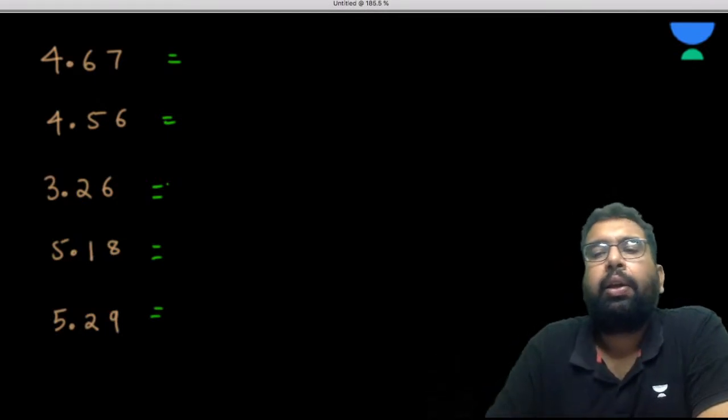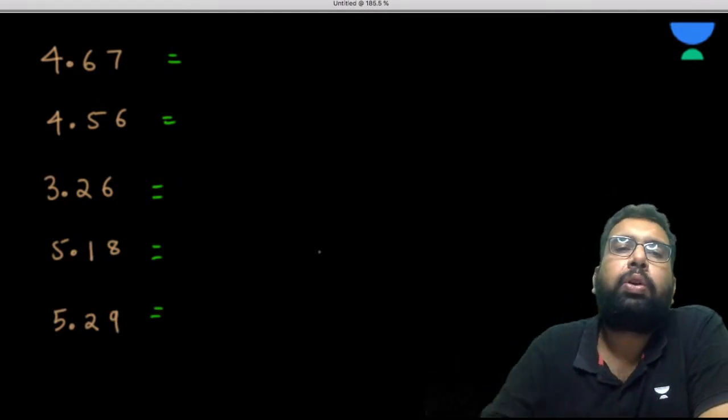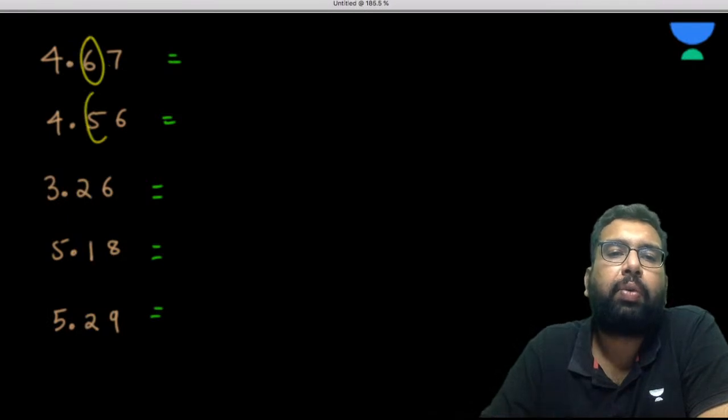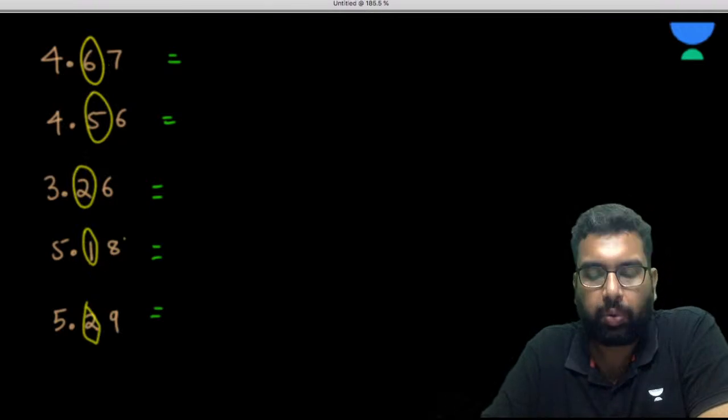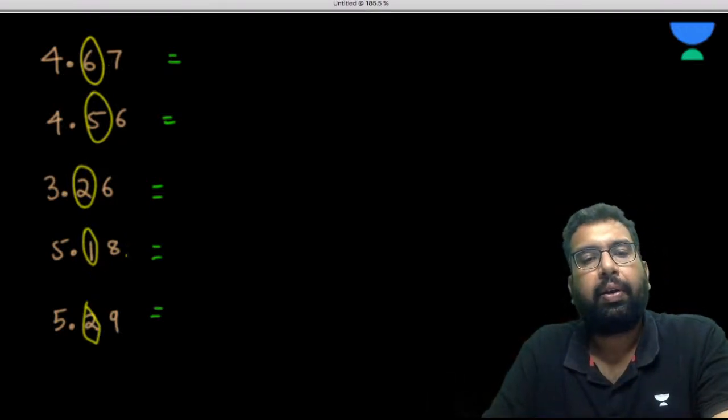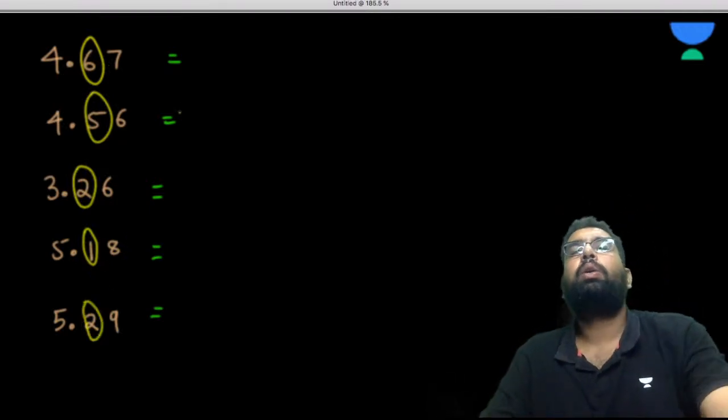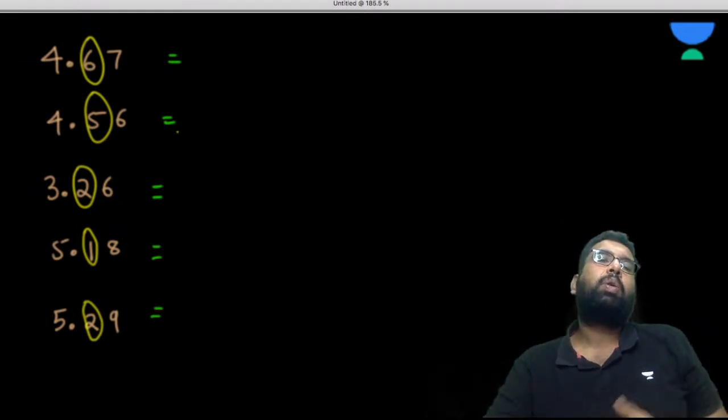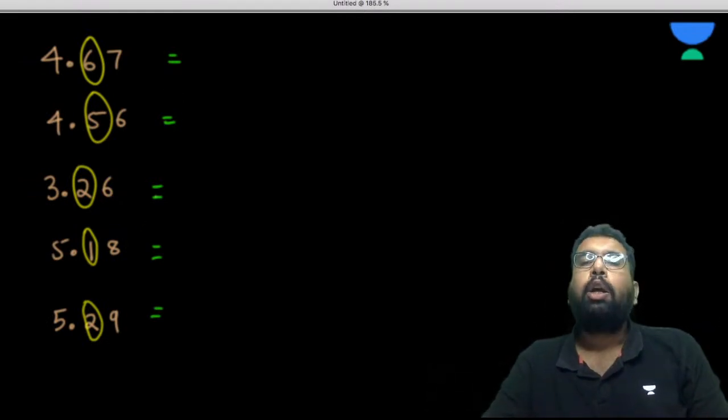You want to round this off, because when you want to reduce one decimal place, you are rounding off this digit.